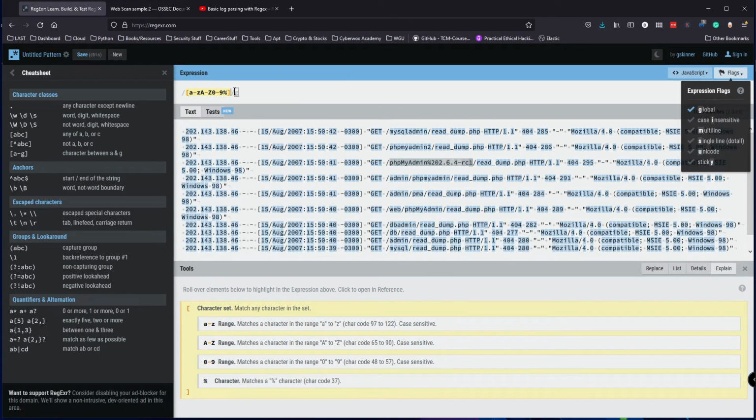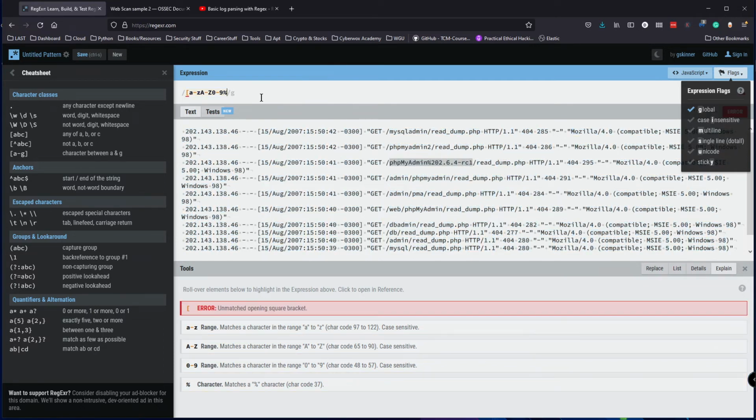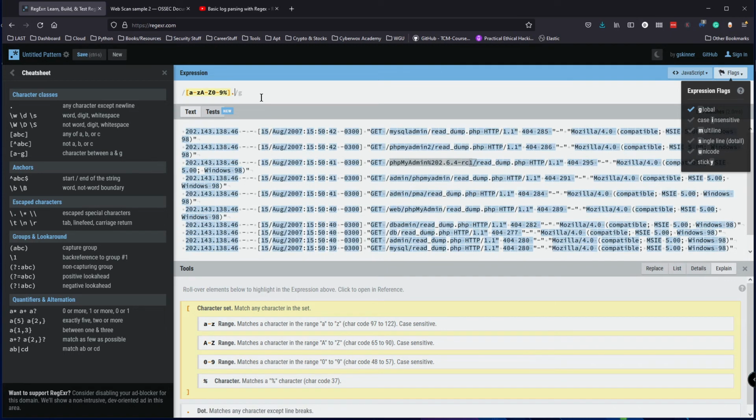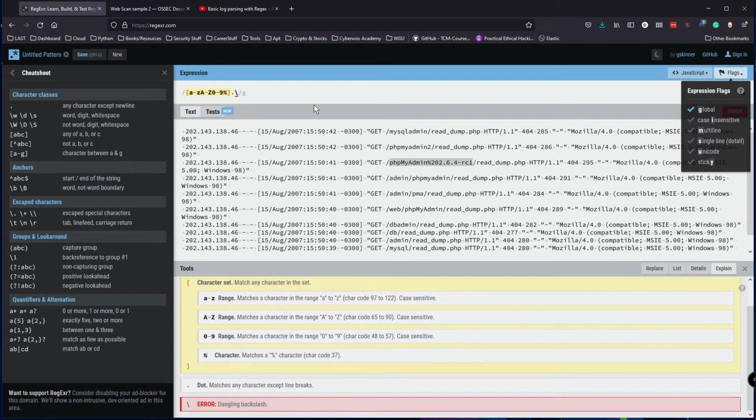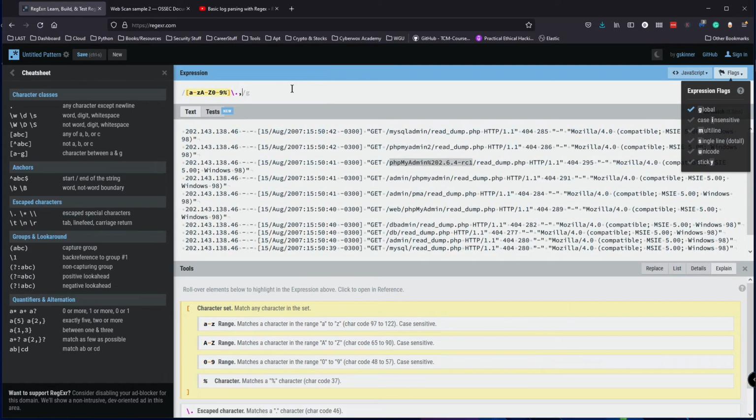Let's see, and then let's do period and escape that. Oh, so that's simple. I don't know if this is correct, but it seems like, let me see, matches any character. Actually, let me do this.